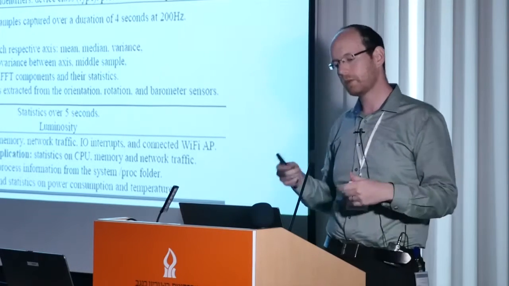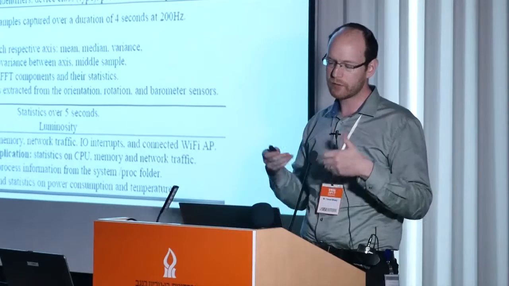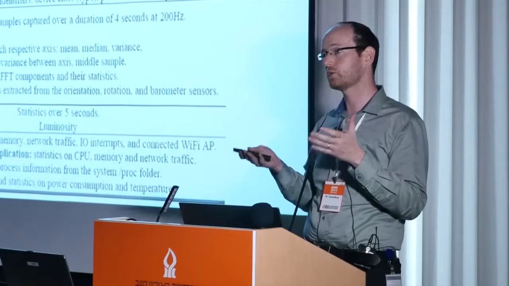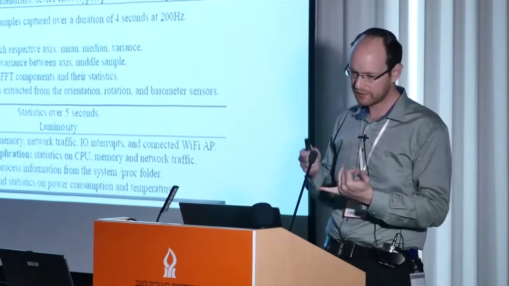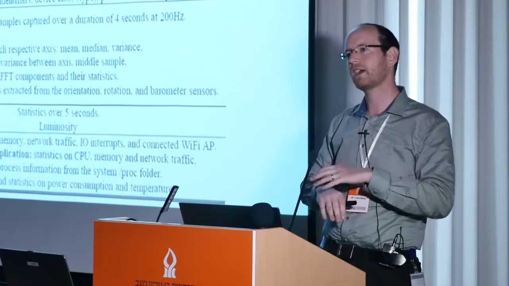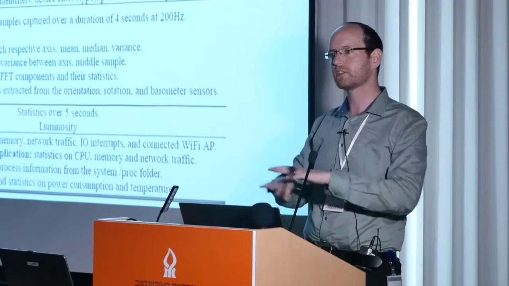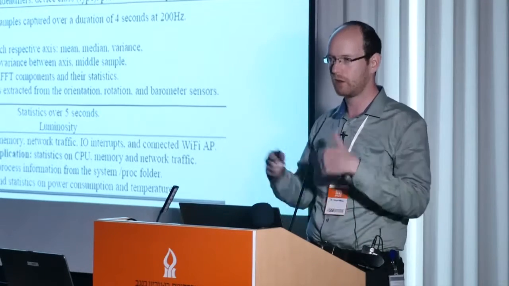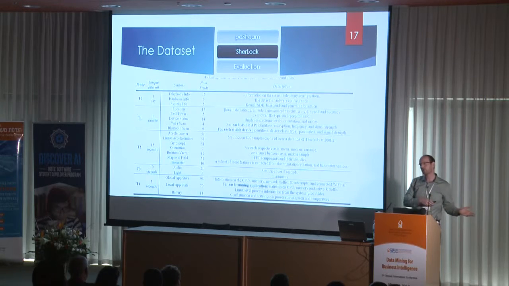Once every day, we collect general information of what telephone network he's connected to and hardware information. Once every minute, we take a look at what the user's location is in GPS, what cell tower information, device status, and we also perform a scan of every single Wi-Fi access point and Bluetooth device in the area to give you an understanding of where the user is and what his context is, along with the signal strength. Once every 15 seconds, we sample all the motion sensors for about 4 seconds at 200 hertz and extract all sorts of different statistical features.